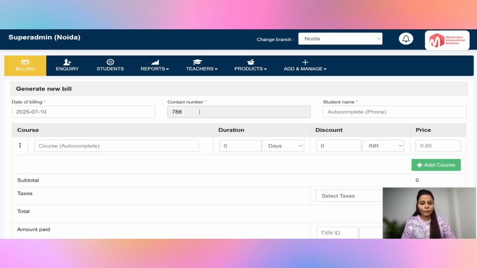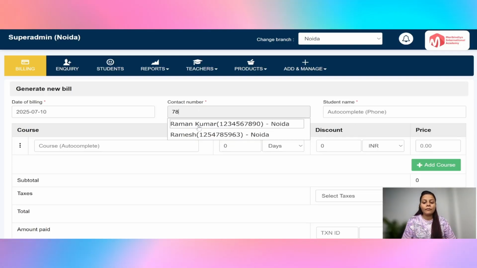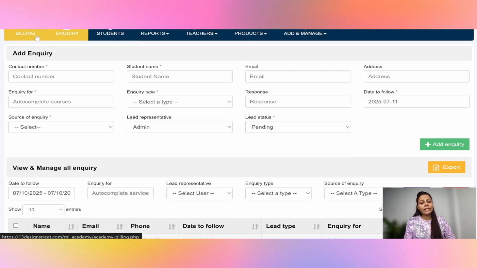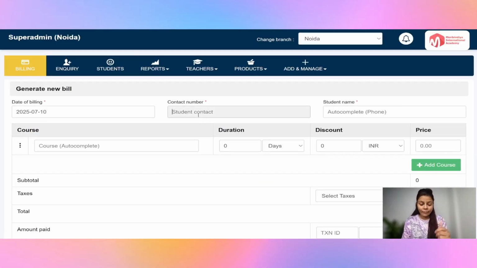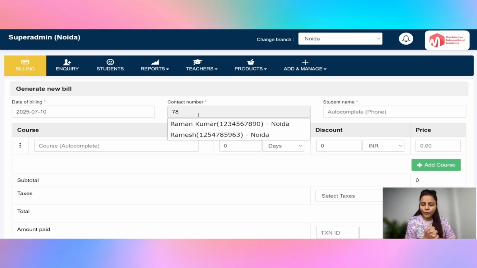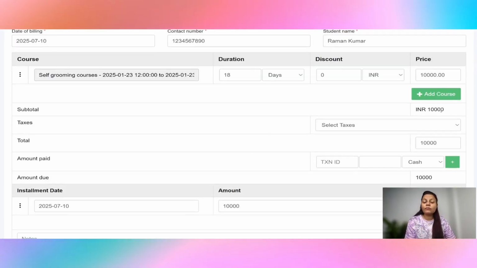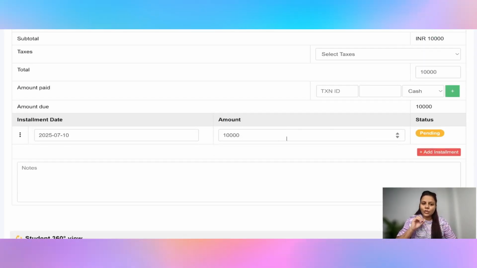Let me create a bill for you, where you can enter any of your customer or student names. While converting any lead, you can directly create a billing for them. If someone is your existing student, the details will show up automatically like this. Here you can put any of your course names, like self grooming, and this is worth rupees 10,000. Now there are a lot of students who spend the amount in installments, right? So there is an option available for installments as well.